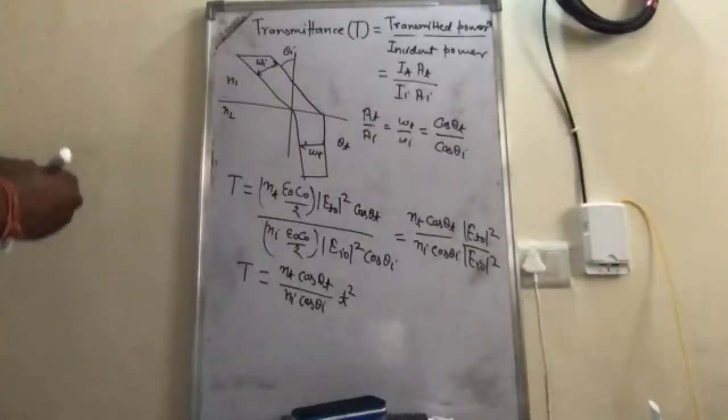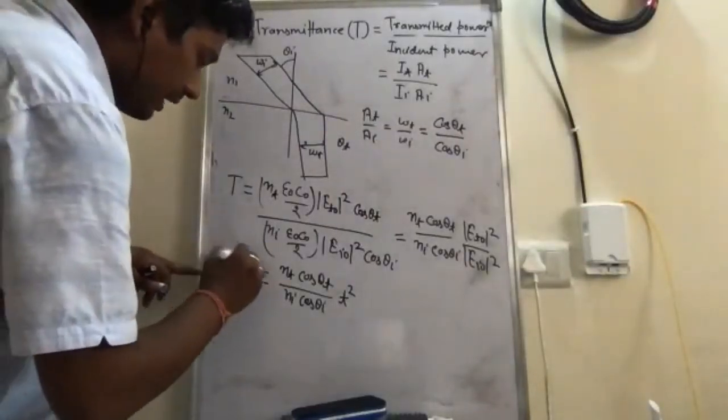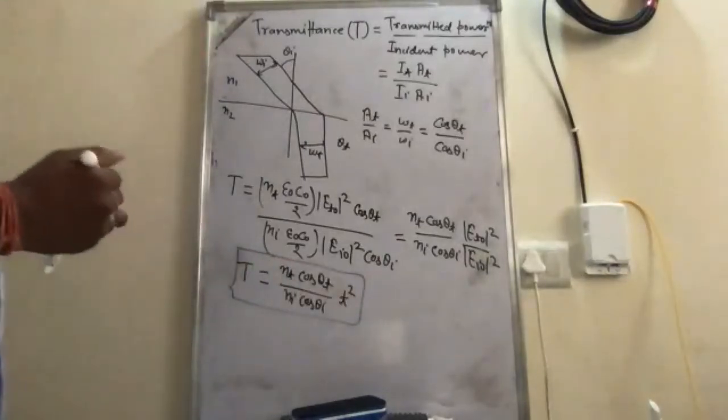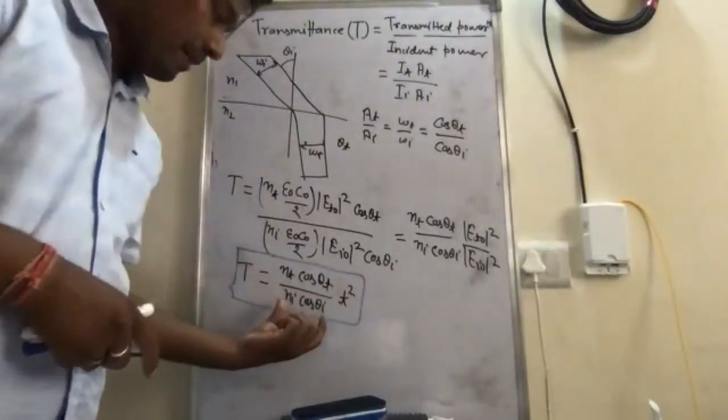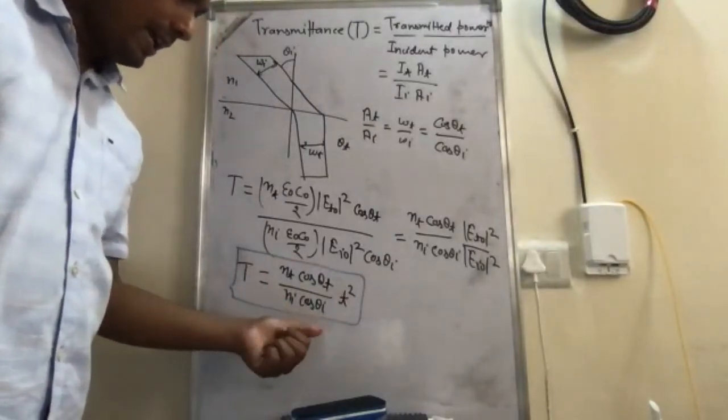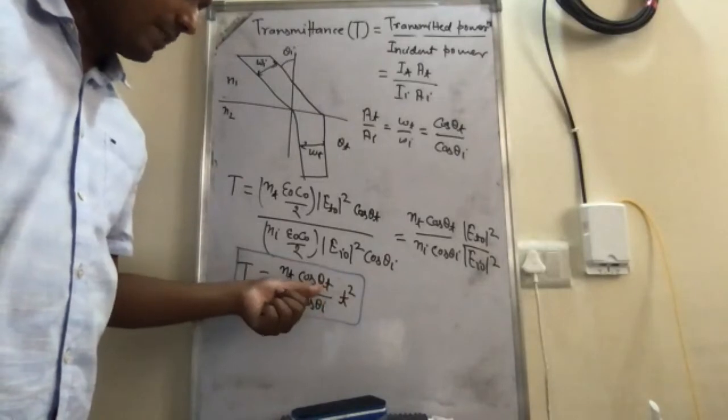So the transmittance is not directly proportional to T square, but there is some parameter here that depends upon the medium refractive index, the angle of incidence and the angle of transmittance.